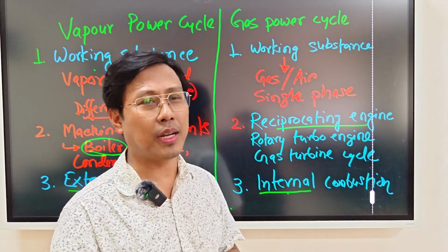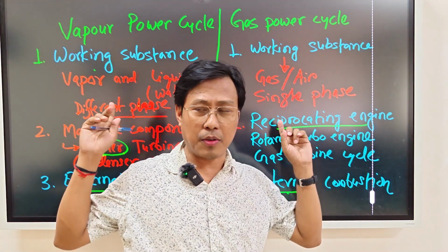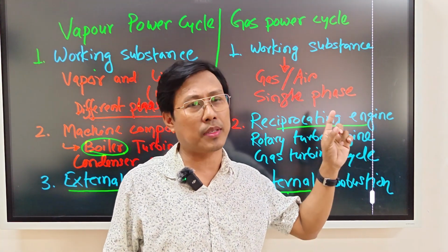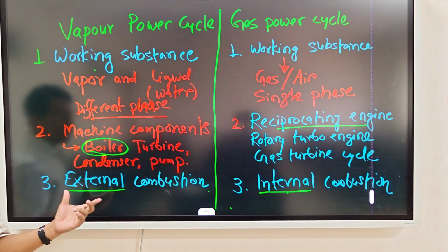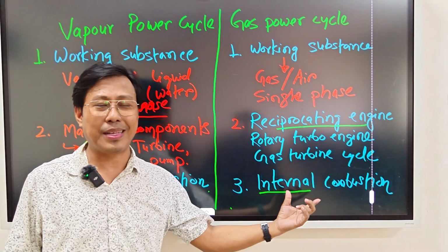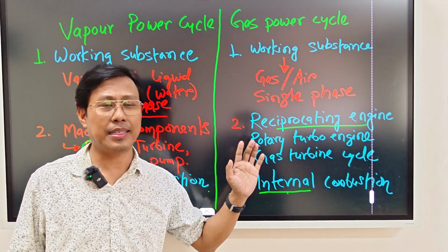This is the very important difference between the vapor power cycle and gas power cycle, because there the combustion is done externally and here the combustion will take place internally. Okay, this is the third comparison.